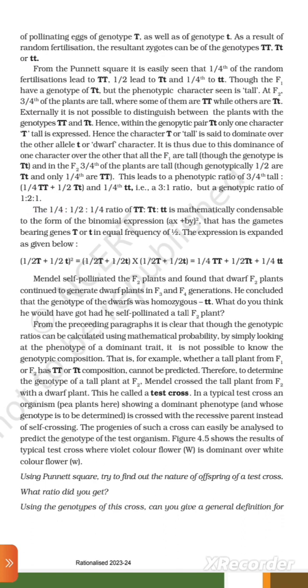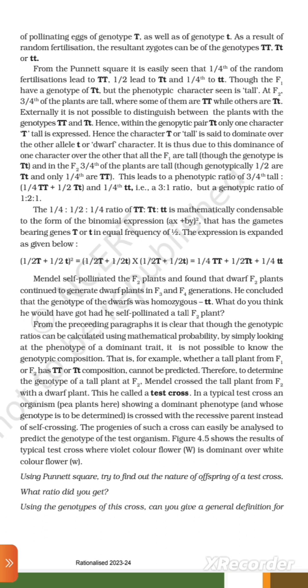That 1/4 ratio, 1/2 ratio, 1/4 ratio of the capital T capital T, capital T small t, small t small t is mathematically condensable to the form of a binomial expression (ax plus by) whole square, that has gametes pairing genes capital T or small t in equal frequency of 1/2. The expression is expanded as given below. (1/2 capital T plus 1/2 small t) whole square is equal to (1/2 capital T plus 1/2 small t) into (1/2 capital T plus 1/2 small t), which is equal to 1/4 capital T capital T plus 1/2 capital T small t plus 1/4 small t small t.